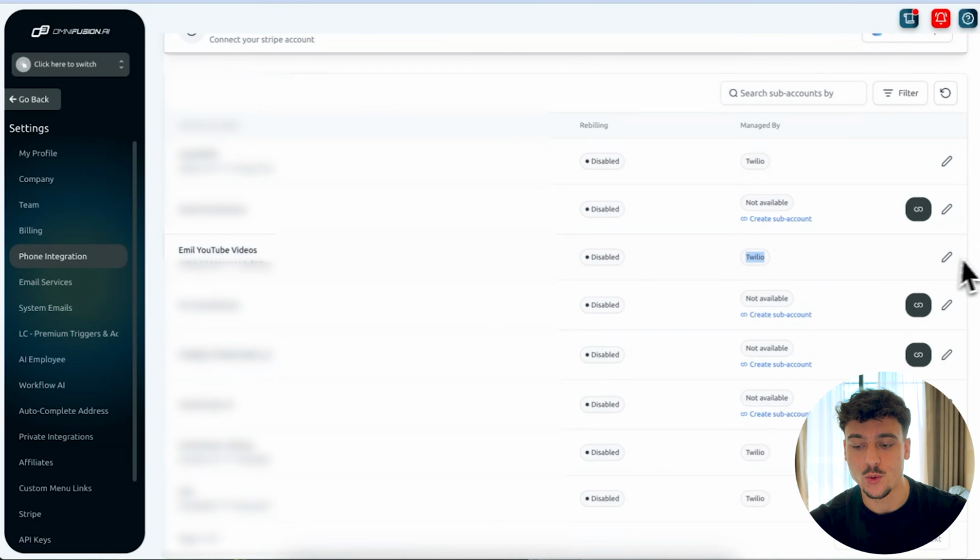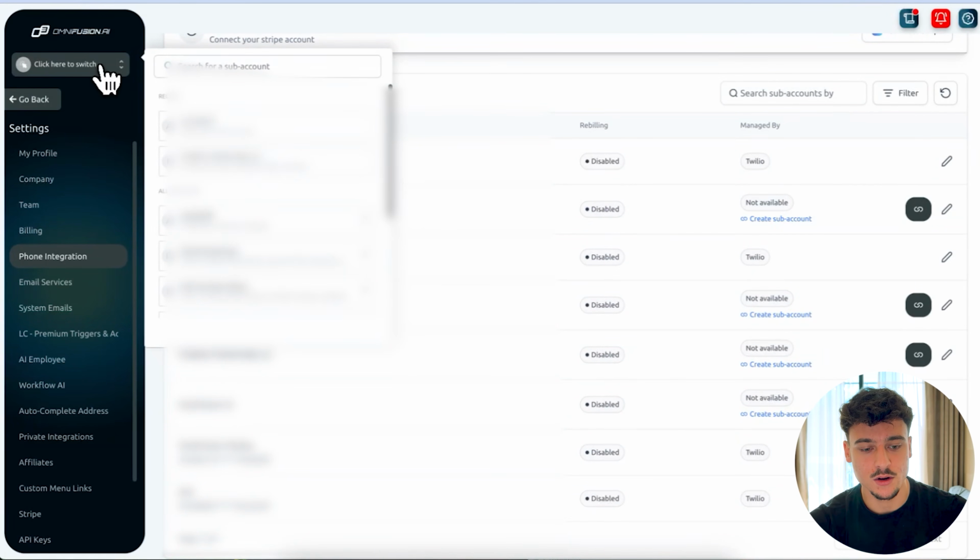So we have it connected to Twilio, and we already have a number set up there. What we're going to do now as a next step is simply navigate over to the sub account. So we're going to click here, and we're going to select the sub account, which in this case is Emil YouTube Videos. Once you click on that, it's going to take you inside the sub account, and there you have everything that you need moving forward in this tutorial video.